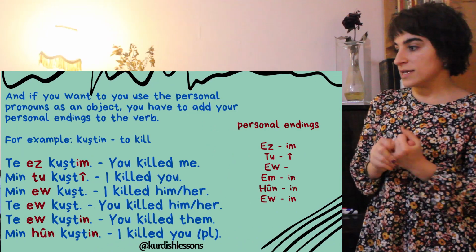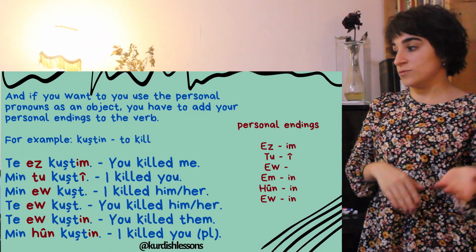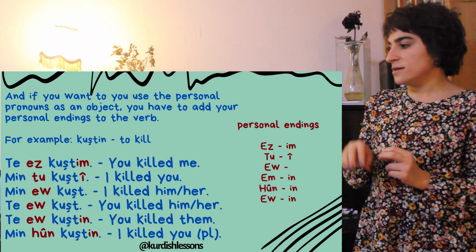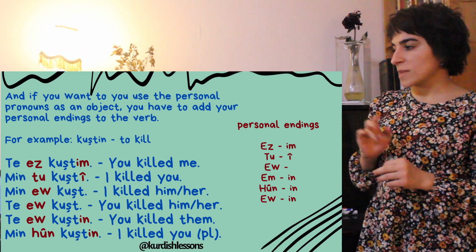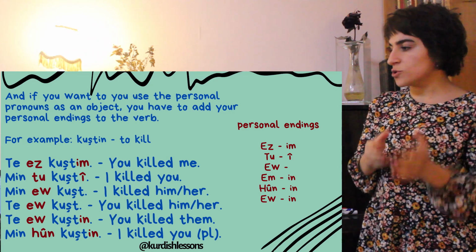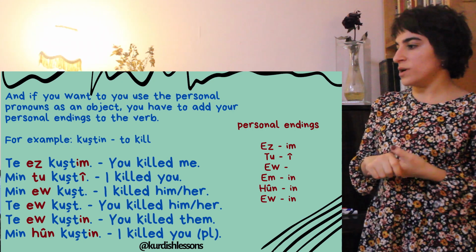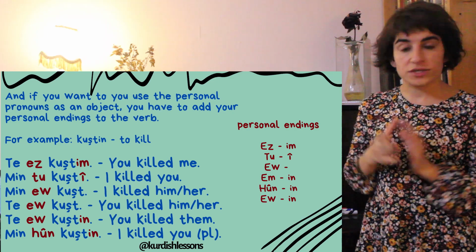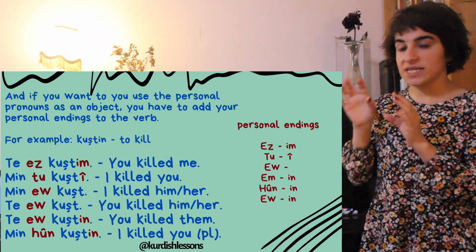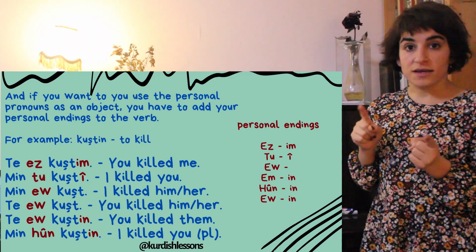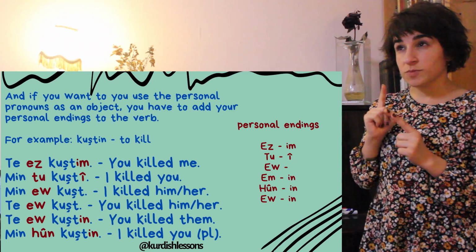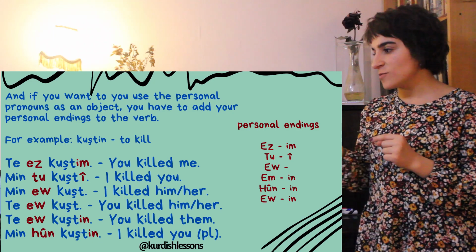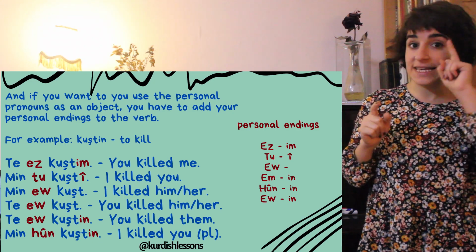The other example is about "kushten," which means to kill, and here we will again use these personal pronouns as an object. So when we want to say "you killed me," "te as kushtem," because of as, it is a first person ending. And second one, "Men tu kushti," I killed you.